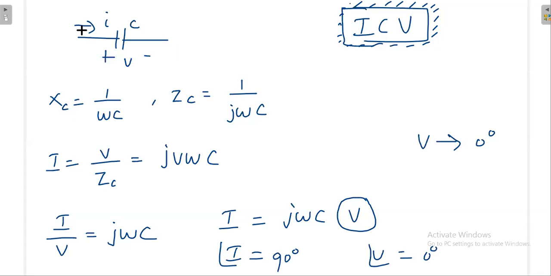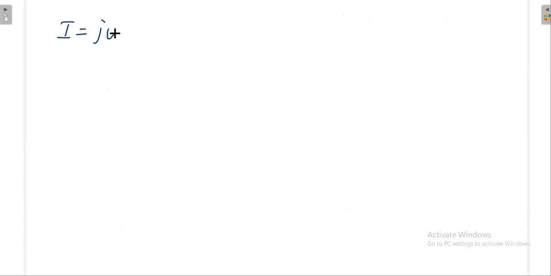I is equal to j omega C V. Suppose my V is having 10 degree phase shift, then what is the phase shift of my current? That is 100 degrees. Always the phase shift between the current and voltage will be 90 degrees, and the current will lead the voltage.